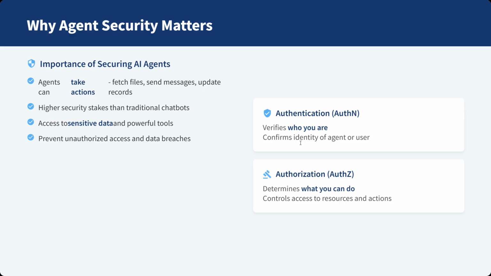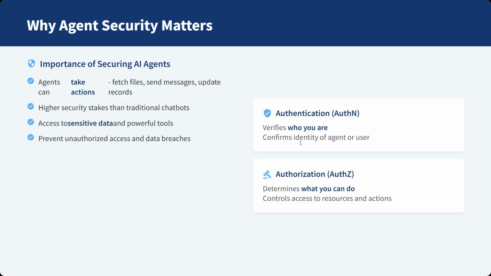Why agent security matters. AI agents are not your average chatbots. They're not just generating responses, they're taking actions across systems, pulling files, sending Slack messages, updating CRM data, maybe even deploying infrastructure. That makes them incredibly powerful and incredibly risky. Why? Because these agents often touch sensitive data, interact with critical APIs, and can trigger real-world changes. So implementing strong security isn't optional. It's mandatory to prevent unauthorized access, data leaks, or even accidental system modifications.